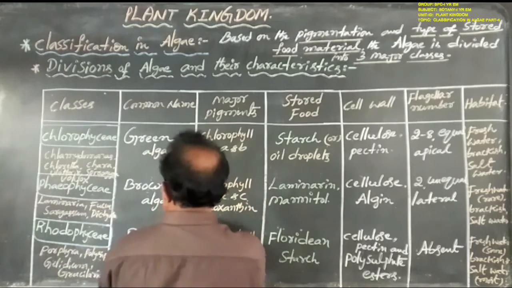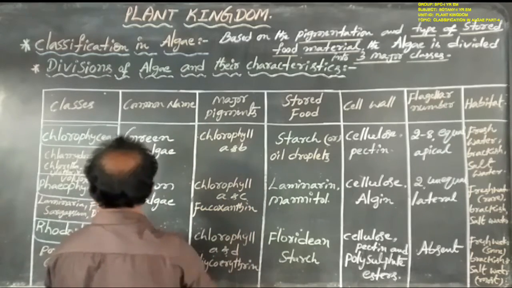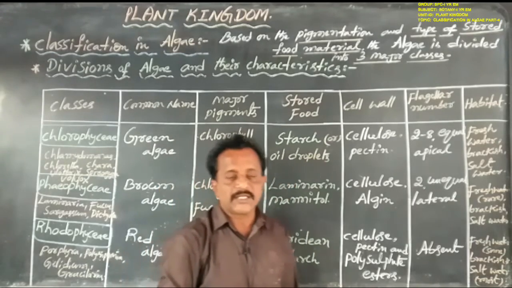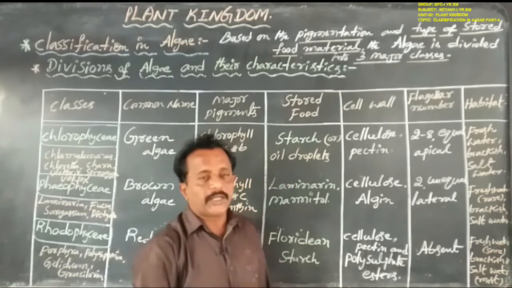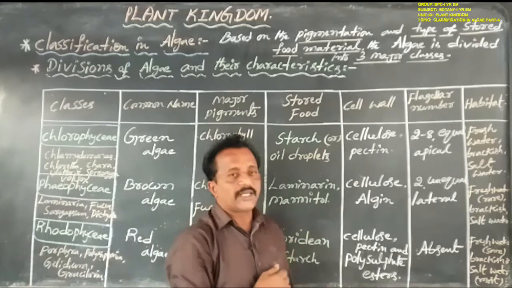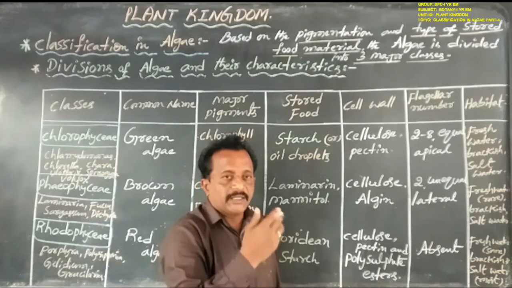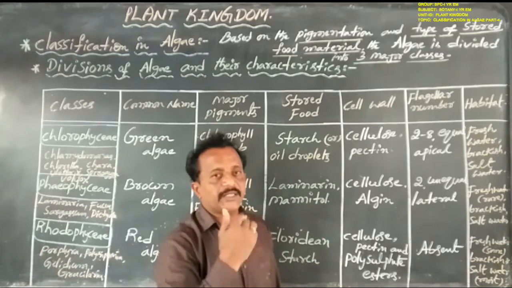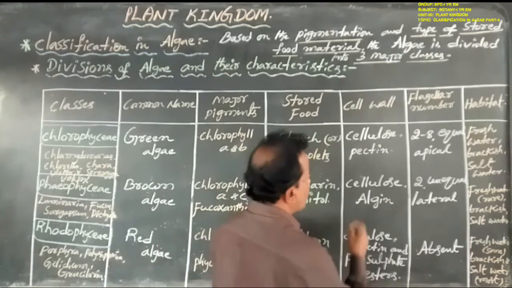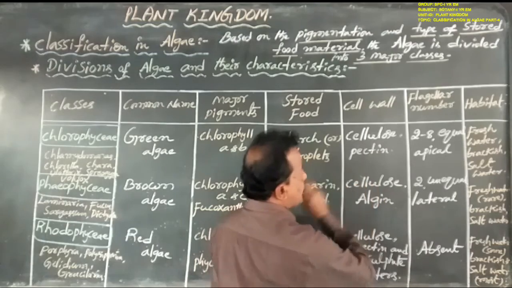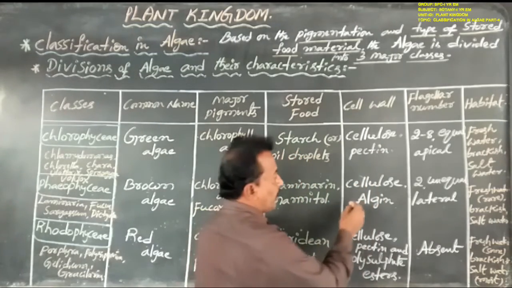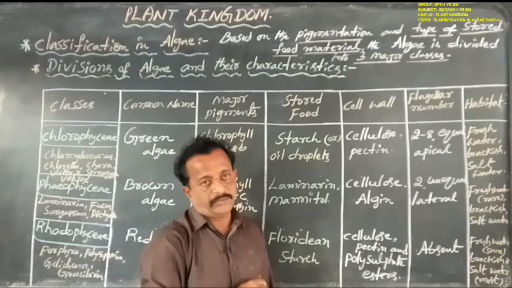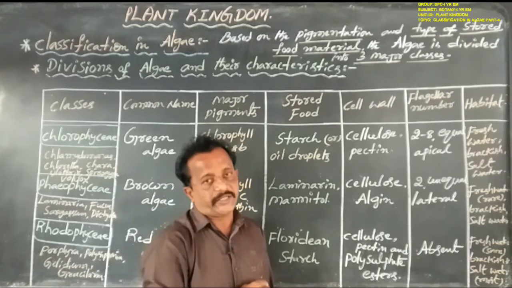Next, coming to the members of Phaeophyceae such as Laminaria, Fucus, Sargassum and Dictyota, the cell wall is two layered. One is the outer layer, the second one is the inner layer. The inner layer is always made up of cellulose, but the outer layer is always made up of algin or alginic acids.